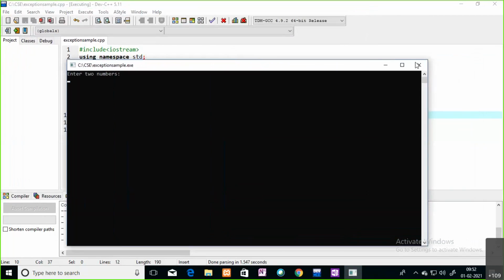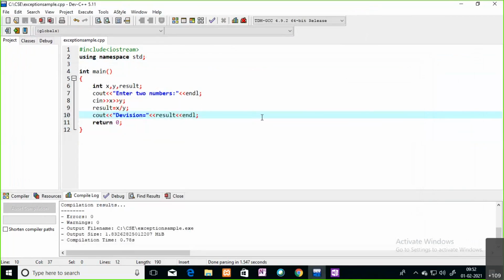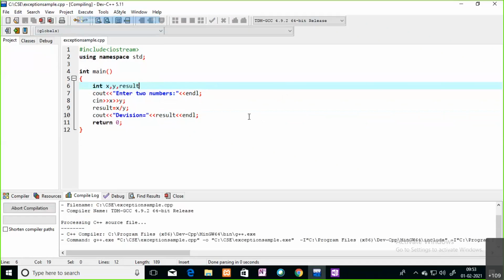Before this, I will show the syntax errors and the logical errors. Sir, can we edit this program only? Yes, here only I will show the syntax errors and logical errors as well. I forgot to place this semicolon, so I'm not following the C++ language rules. Now compile your code.